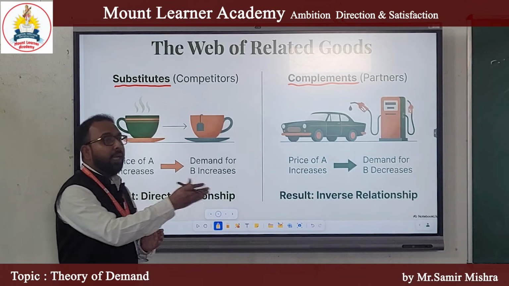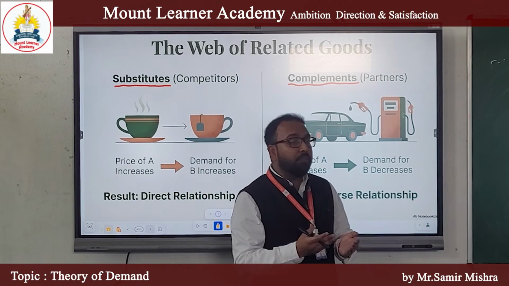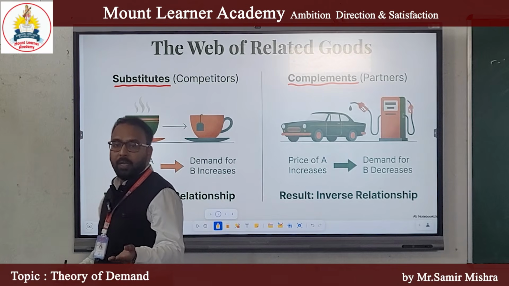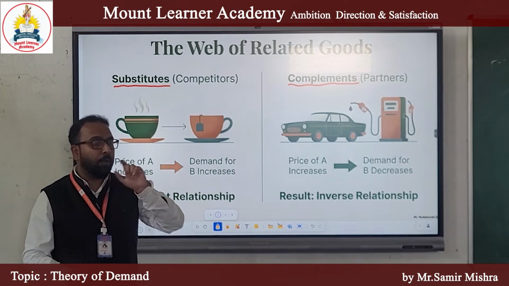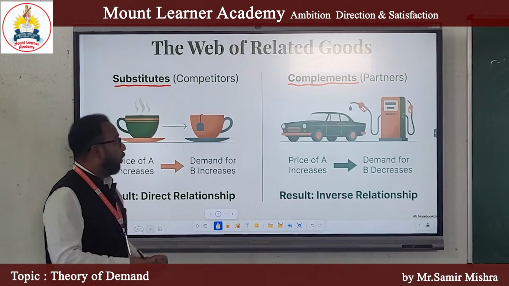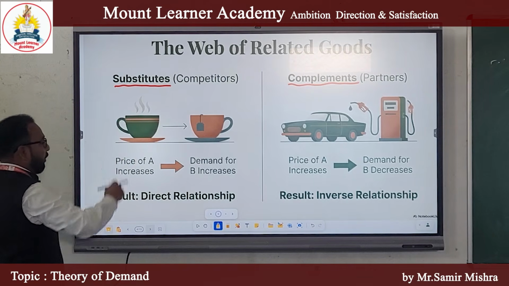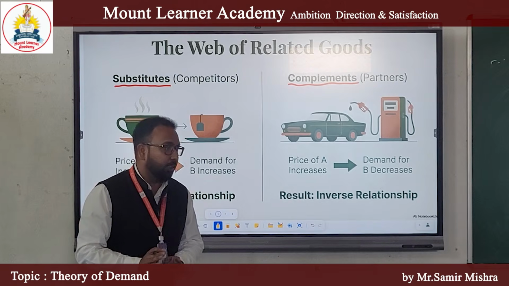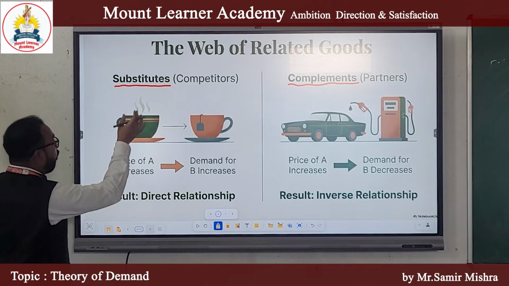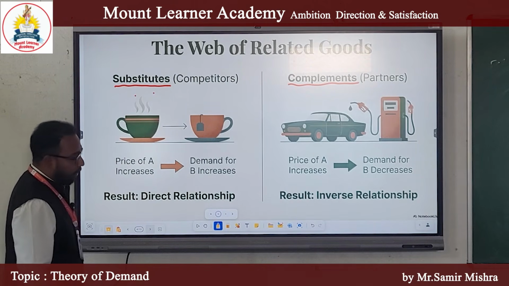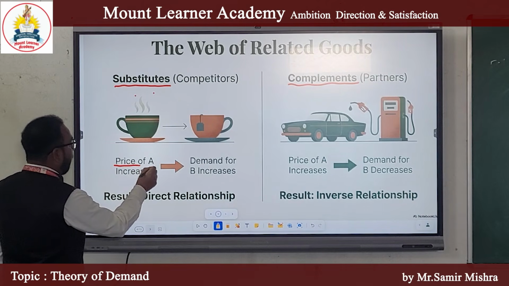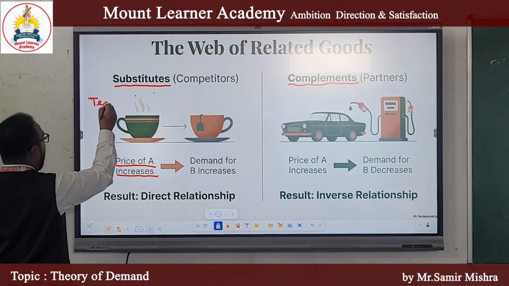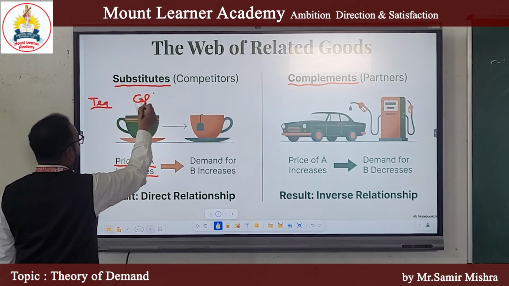For example, tea and coffee. Basically, we say tea or coffee. Either we will drink tea or we will drink coffee. So both are perfect substitutes for each other. In simple words, substitute goods are those goods which are used in place of each other. Now the question arises, how do substitute goods affect demand? When the price of tea increases, for example, this is tea and there is coffee.